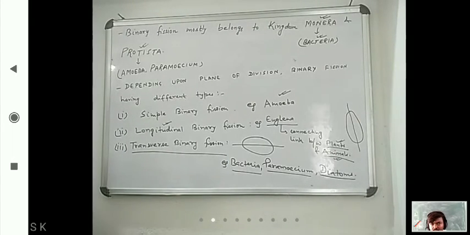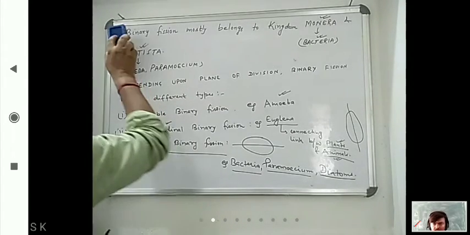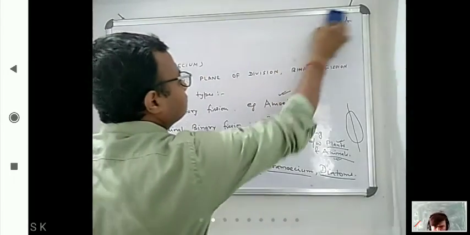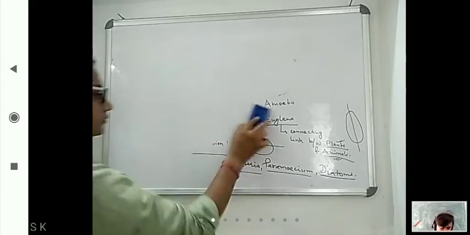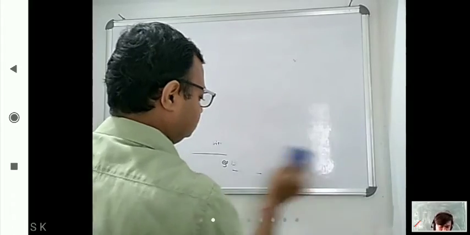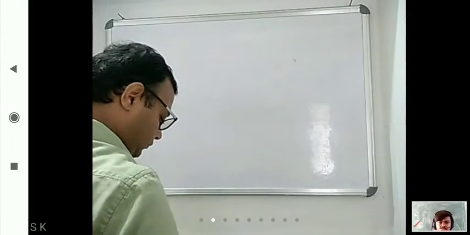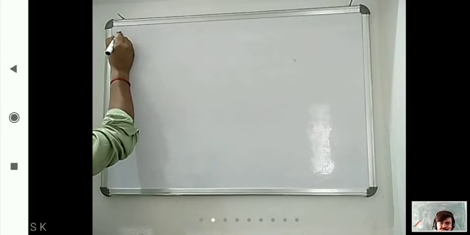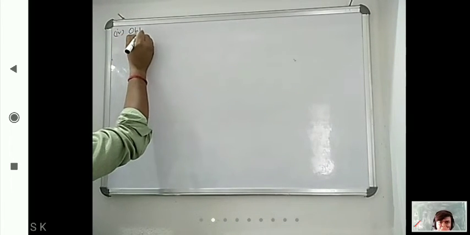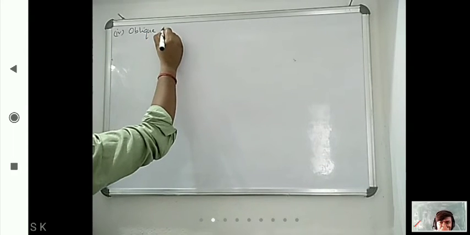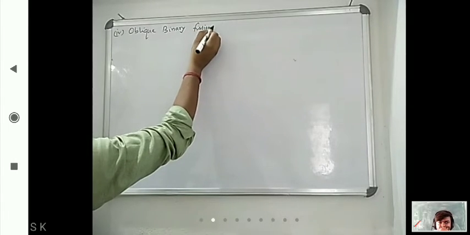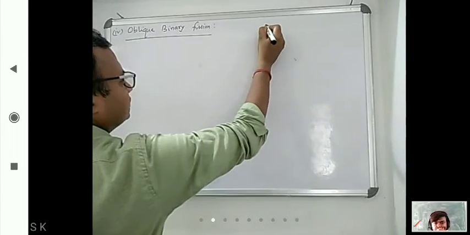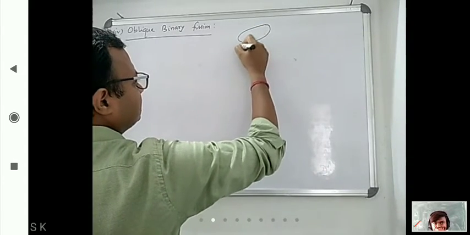Okay, now next we have to see oblique binary fission, like this direction.